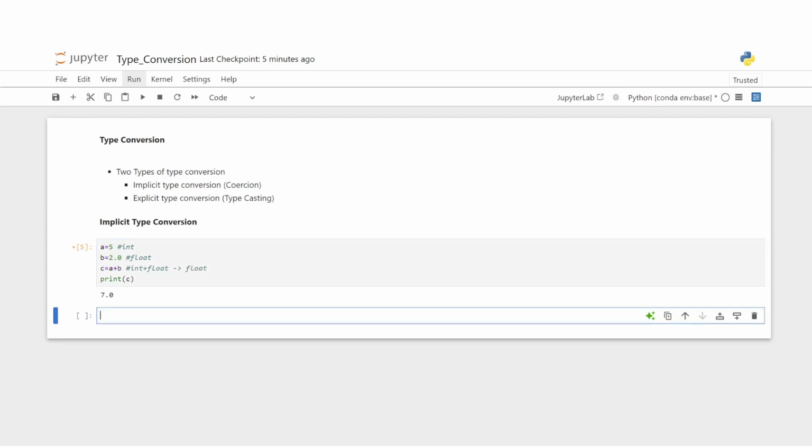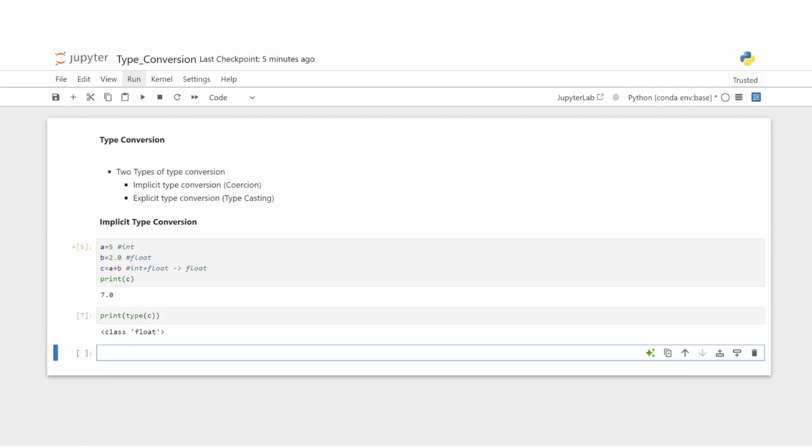Now let's look at the type. So let's do print, then type, and then c. Now let's look at the type of the variable c, which is the sum variable. So it is showing us float. So why does this happen? Python promotes the integer value to float value to avoid losing precision.